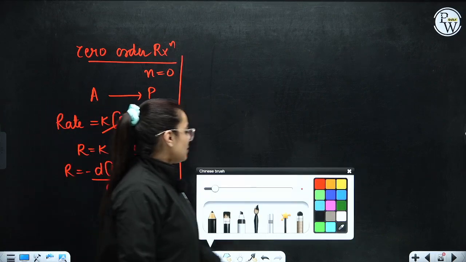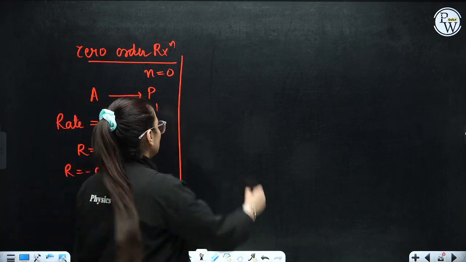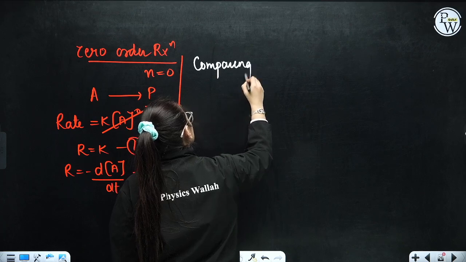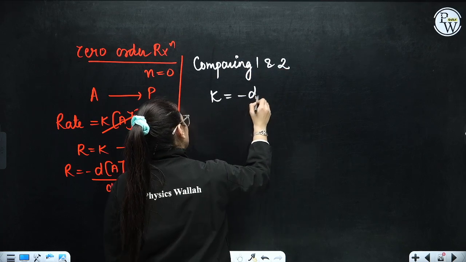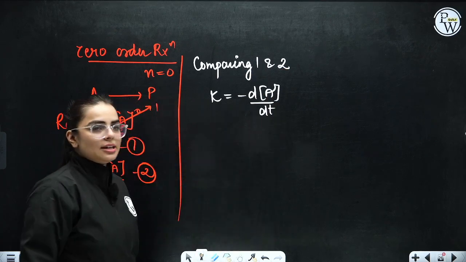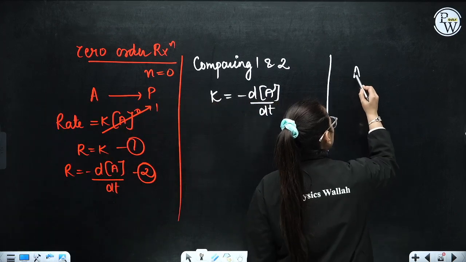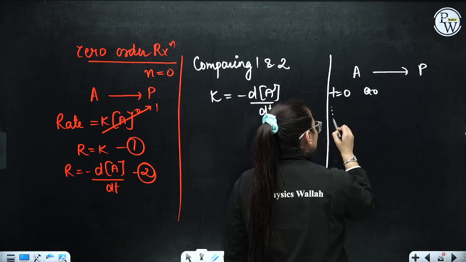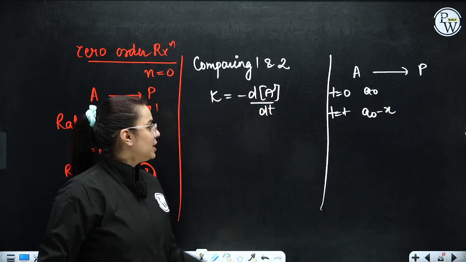Now let's compare the first and second equation, as we did for the first order reaction. In the same way here we compare the first and the second one. You will get K is equivalent to minus dA by dt. So for a certain reaction, at time t when it was 0, the concentration was A naught. At time t, it is A naught minus x.